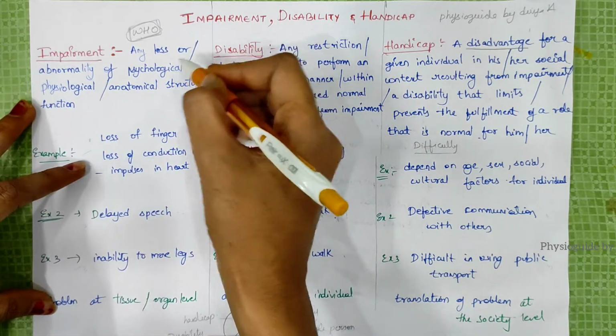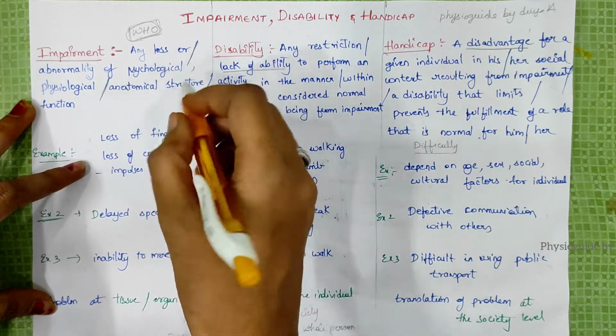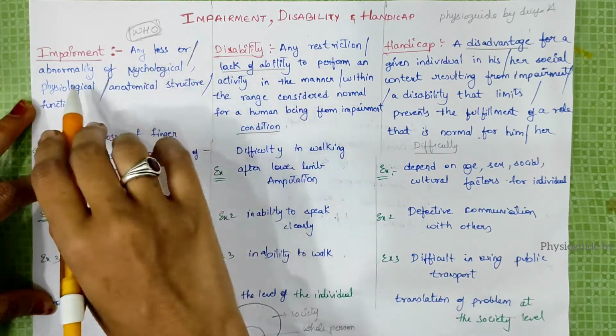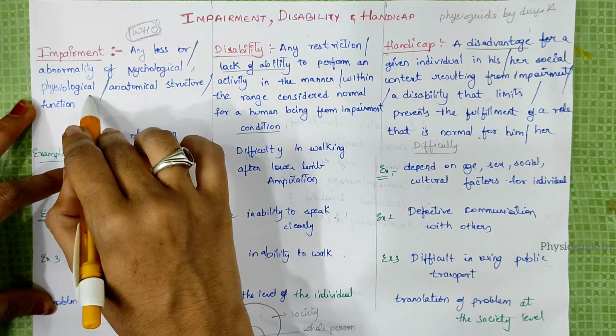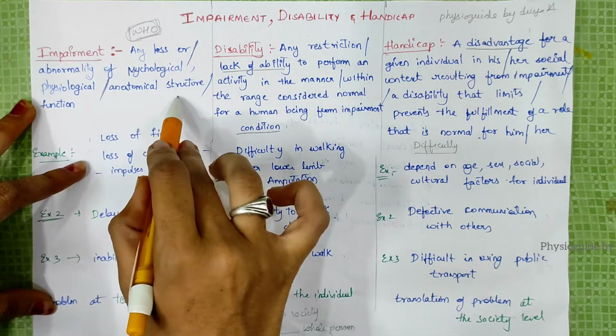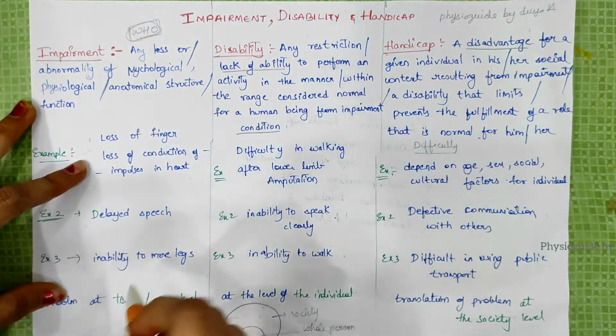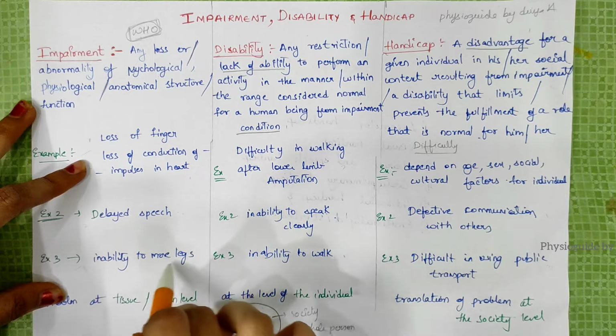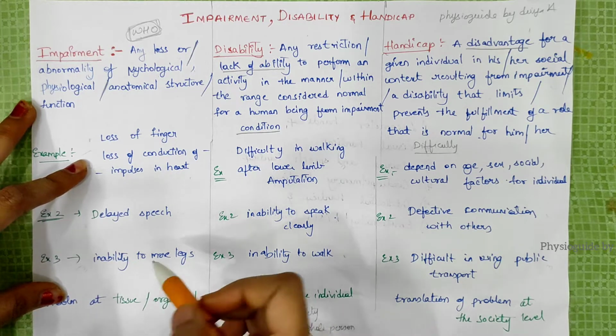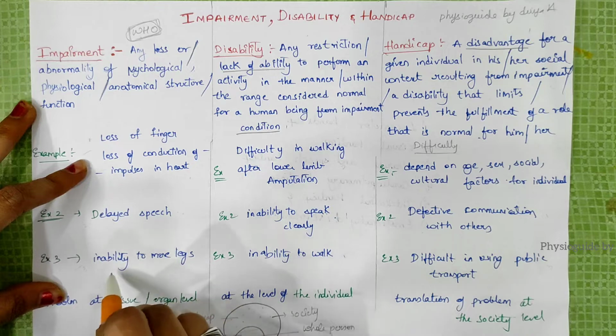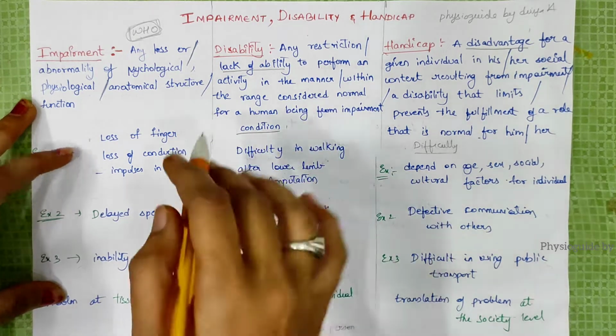Or we can write any loss or abnormality of psychological, physiological or any anatomical structure or function. Anatomical structure is related to body structure, like inability to move legs.